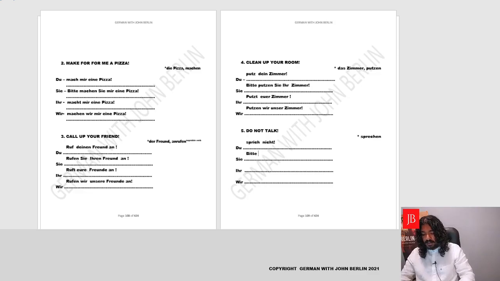Bitte. Yes, we'll conjugate the verb sprechen. For Sie, it'll be the same. Yes. Bitte sprechen. We'll address the person, Sie, negate the sentence. Nicht, negated the verb. Perfect. Then we could say to our friends, you all do not talk.